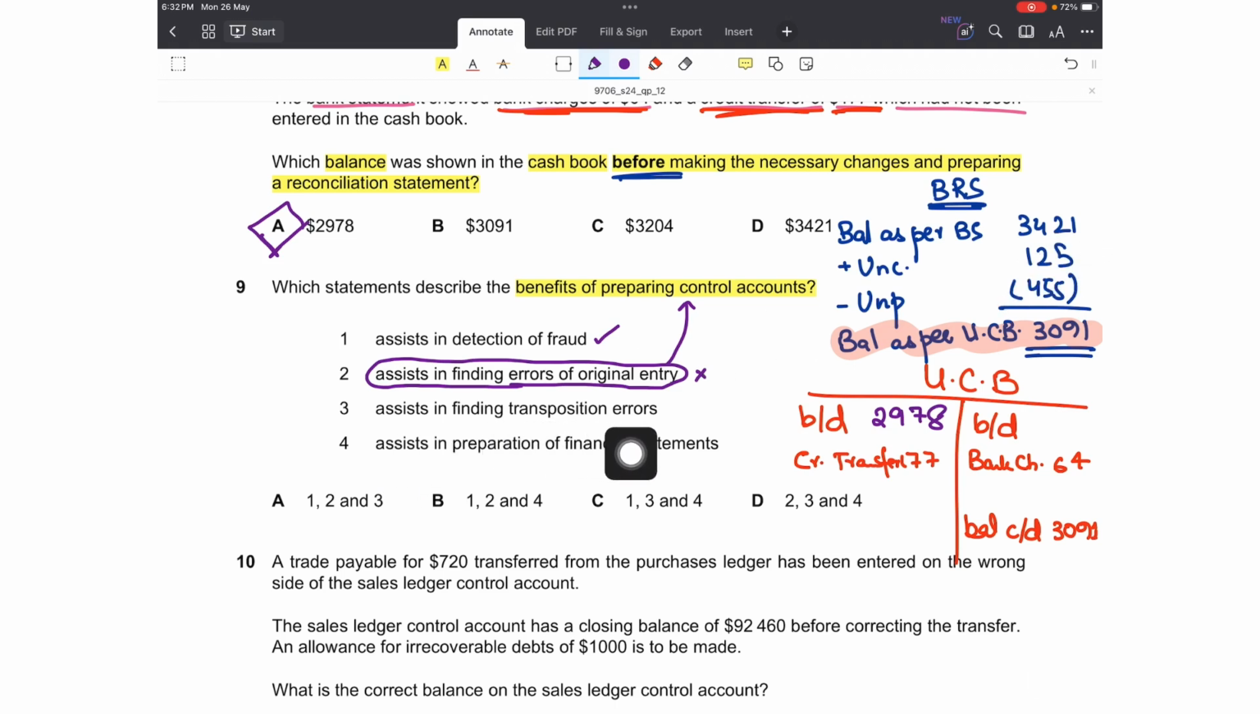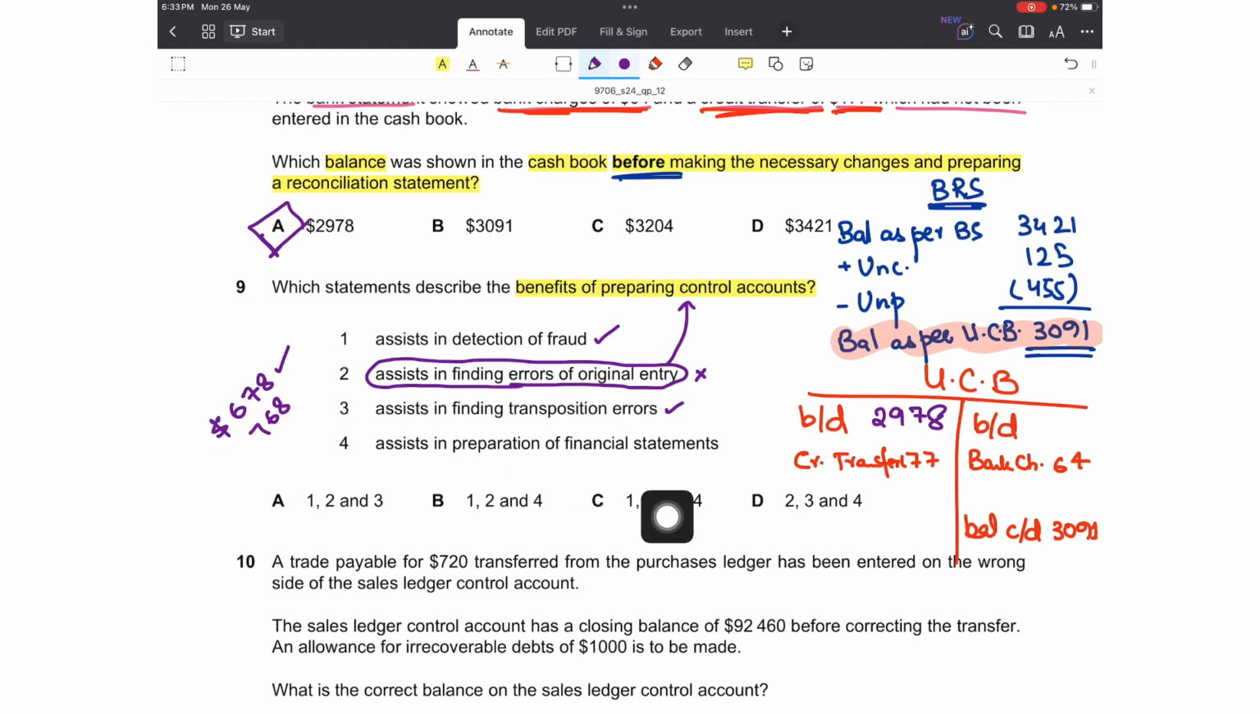Number 3 says, assists in finding transposition errors. Okay, yes, this is true. For instance, if a transaction was $678 or $768, and it has been recorded in one account as 678 but in another account as 768, that can be located through the preparation of control accounts, as the two amounts won't balance.